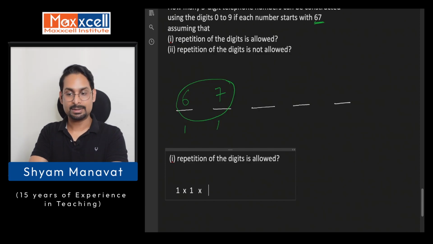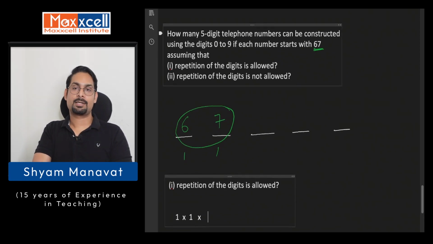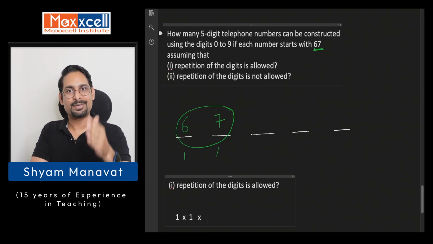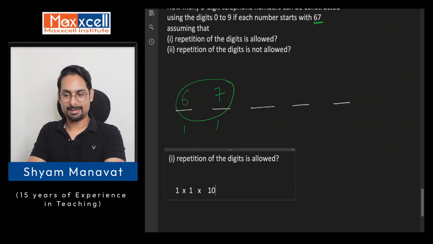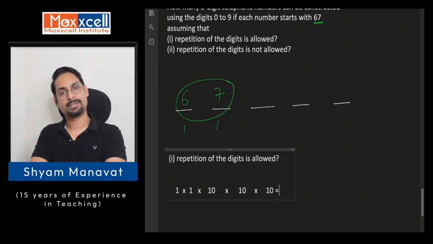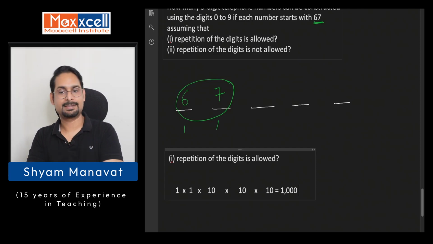Then now for the third place, I am free to use any digit from 9 to 0. So 9 to 0, how many digits are there? Don't say there are only 9 digits, counting 0. So there are how many digits? 10 digits out here. So for the third place, there are 10 possibilities. Then 10 possibilities for the next place and 10 possibilities on the last place. And that's how we get the answer. There are 1000 numbers that can be formed by using 0 to 9 as digits which start with the number 67.